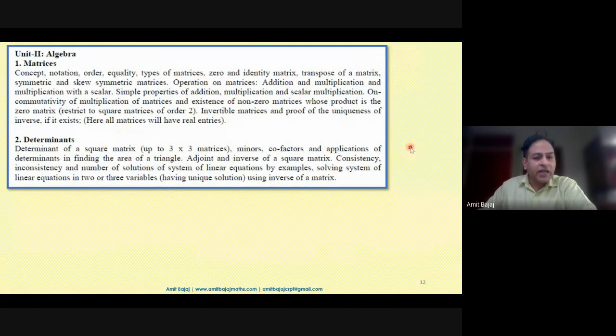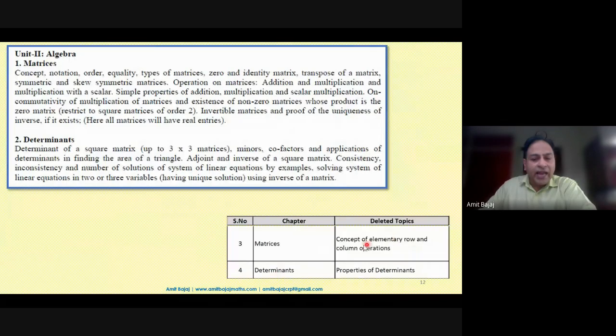Then from matrices and determinants, there is no confusion. Elementary row transformation is clearly removed. Properties of determinants is removed. But today I got one question paper, conducted by the Directorate of Education, Delhi government schools. There was a 1 marker MCQ that required the use of a determinant property. But I can apply basic logic, the expansion of the determinant, and based on common understanding the question can be solved. Students must be aware of the basic properties, but not the typical type of problems from that.